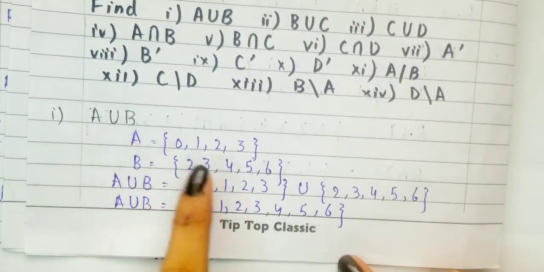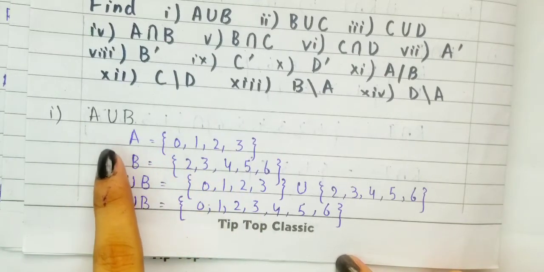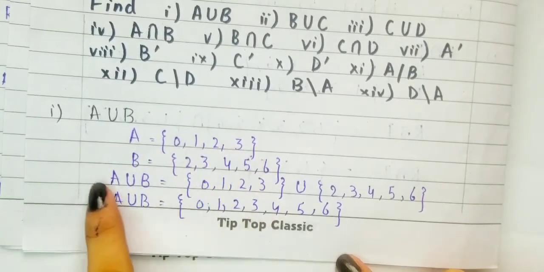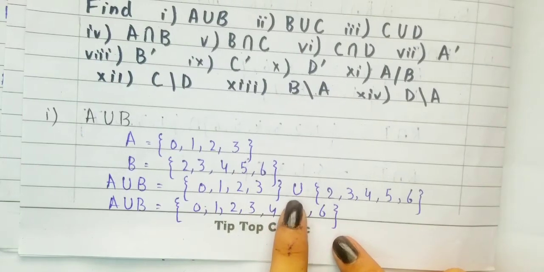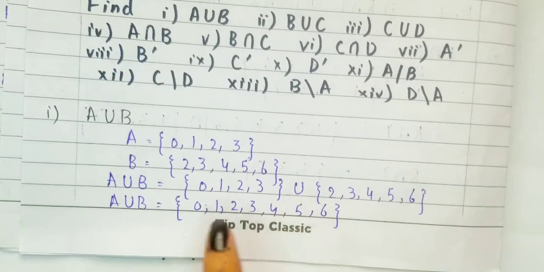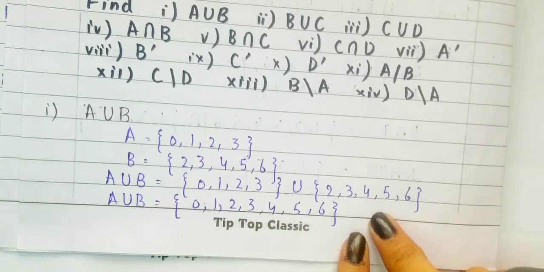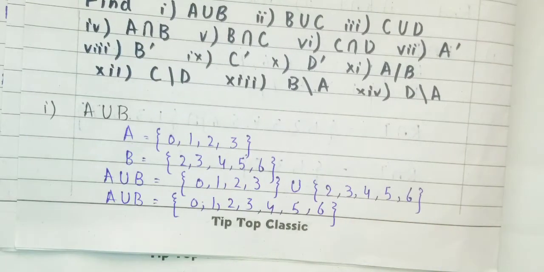For A union B, again I put out the values of what's the set A and what's the set B, and now the union. I will put out the sign of union, and then I will calculate A union B by compiling the elements of the two sets.